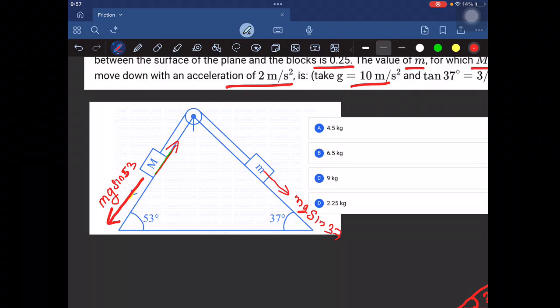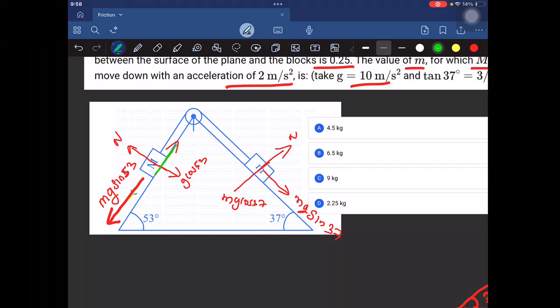So 65, here 2 into 10 is 20, so 65 minus 20, and here m into 2, taking it to the other side becomes 10m. So 65 minus 20 equals 45, so 45 equals 10m, so m will be 4.5. So capital M is 10, small m is 4.5, and the system moves at an acceleration of 2 meter per second square. That is what is asked in this question. So option A is correct here.